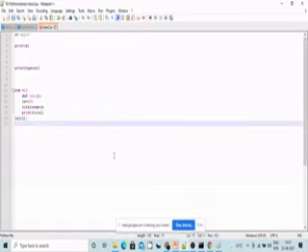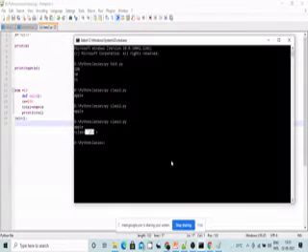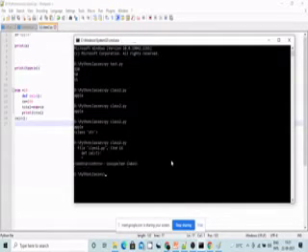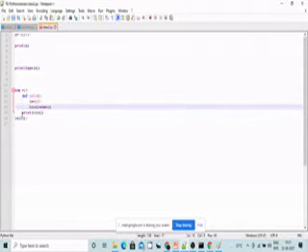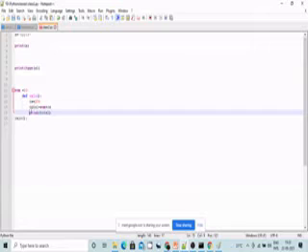Let me save this one first and then come back here and run it. Indentation error. I haven't explained this in the functions class, but the most important thing is indentation.